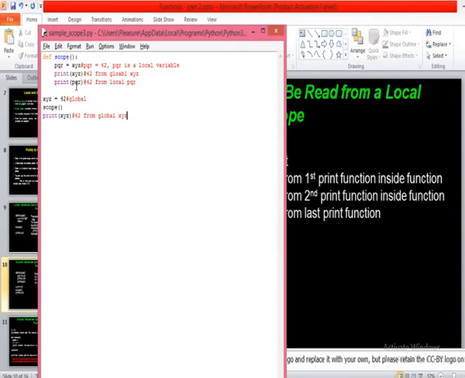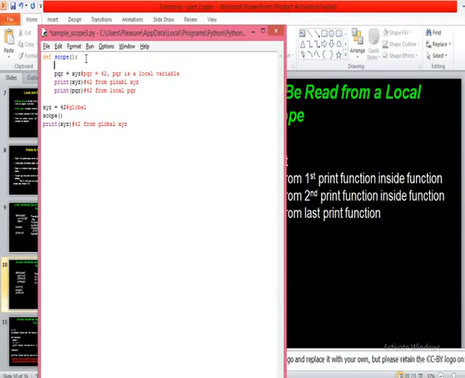Now what we did here is we tried to only read the value of a global variable in the function, that means in the local scope. So that time there won't be any error.